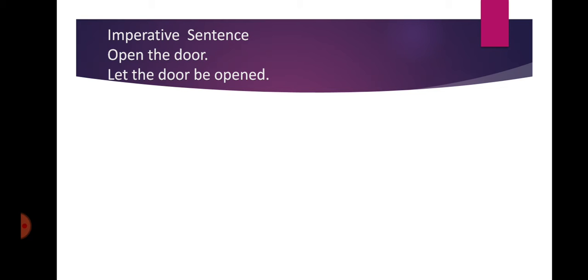First of all, we have open the door. This sentence would be started from let in the passive. Let the door be opened. When we change the imperative sentence into passive, we will say let the door be opened.